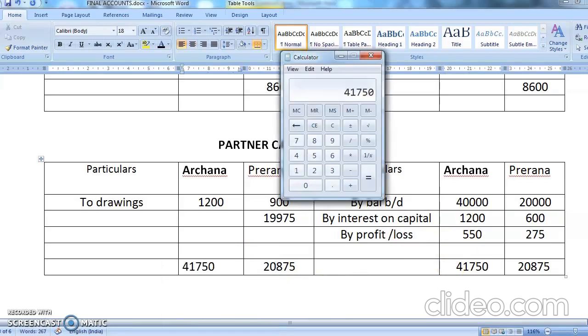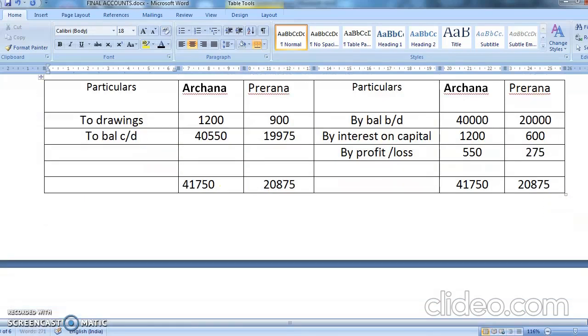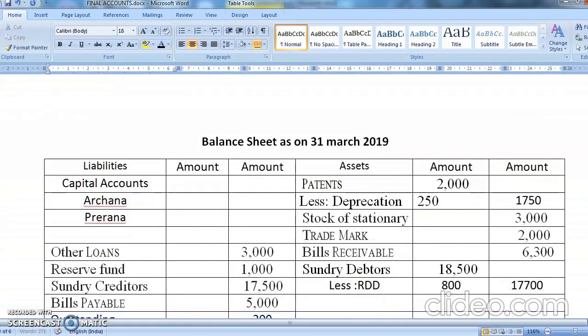Okay. Chalo minus 1,200. So you are getting how much? 40,550. And this is the balance carried down. Okay, students. चलो दिस विल गो इन पार्टनर्स कैपिटल अकाउंट. टोटलिंग एंड ऑल समझ में आ रहा है ना स्टूडेंट्स?